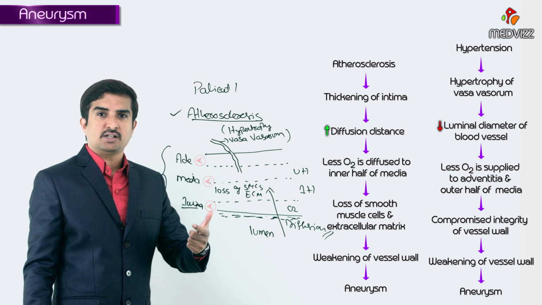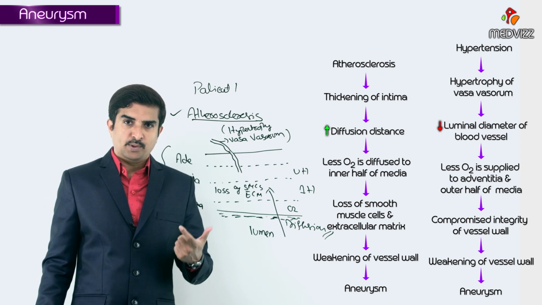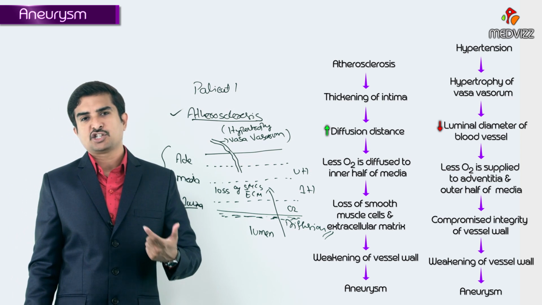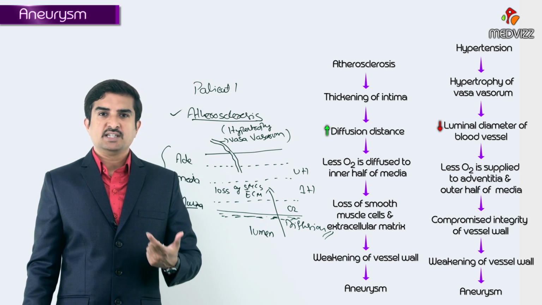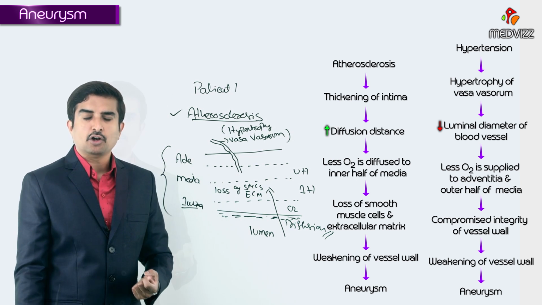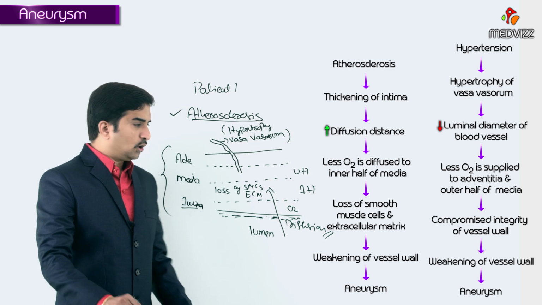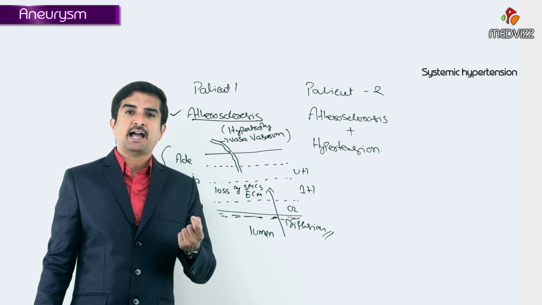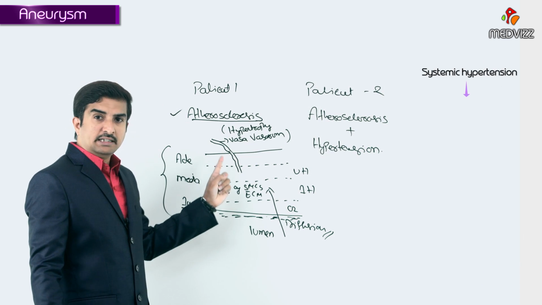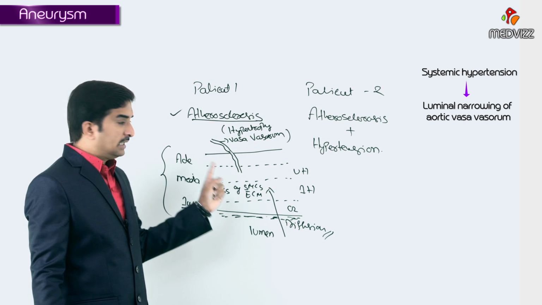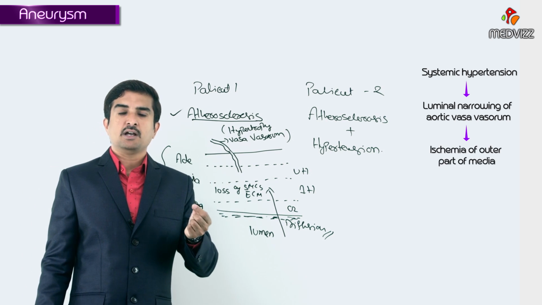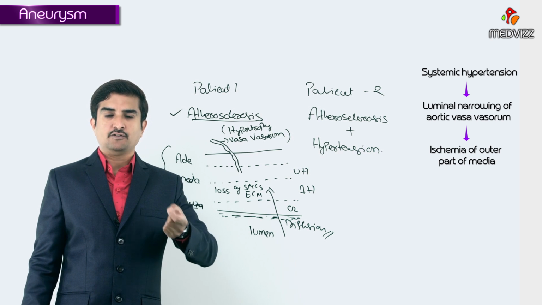In such conditions, the integrity of the vessel wall is compromised much further, responsible for the weakening of the vessel wall and leads to the development of aneurysms, right? So that's the reason we can say that systemic hypertension can cause the luminal narrowing of the aortic vasa vasorum that leads to an ischemia of the outer part of the media.